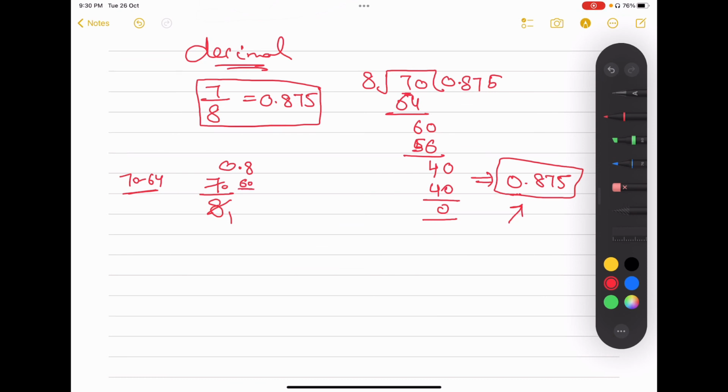Then you have to do with 7. So 60, that is 56, again 60 minus 56, you have 4. Then you have 4, 40, okay? So that is 8 fives are 40. So again you are getting 0.875, or you can also leave that decimal number to one place or two places.